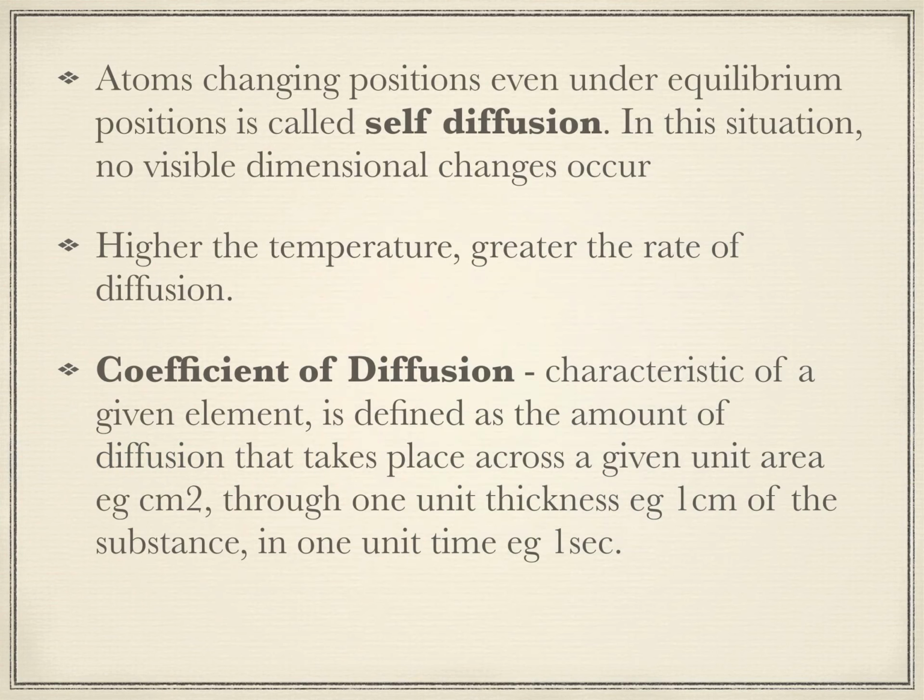So when the atom moves across a given area, for example 1 centimeter square, across a given thickness, that is 1 centimeter, and this change takes place in unit time, for example 1 second, that is called coefficient of diffusion. It is designated as capital D.